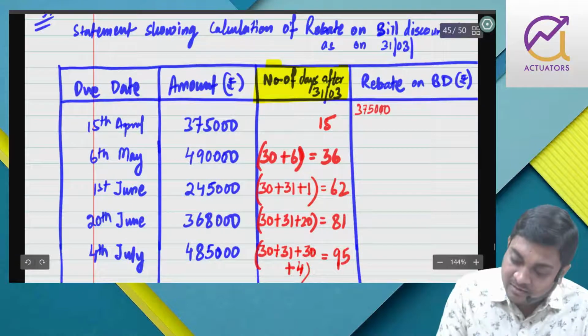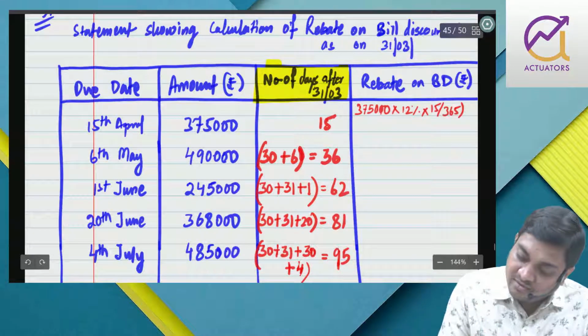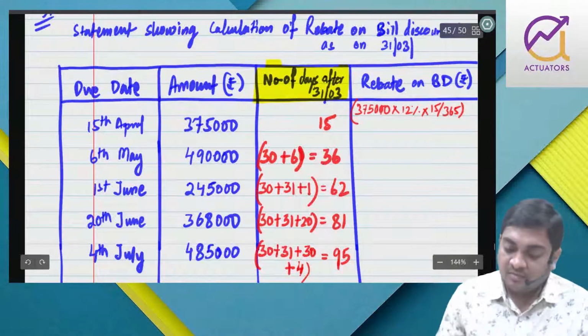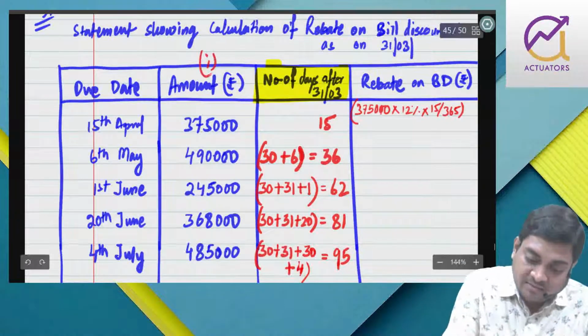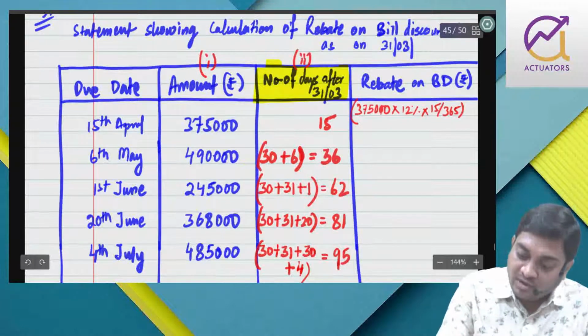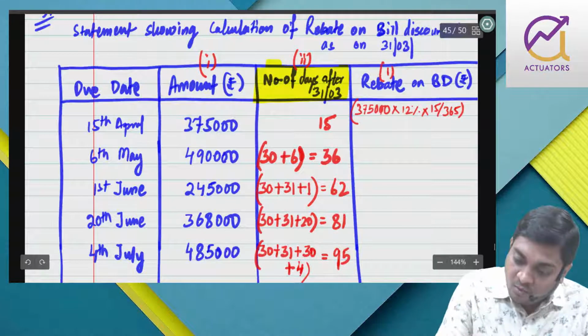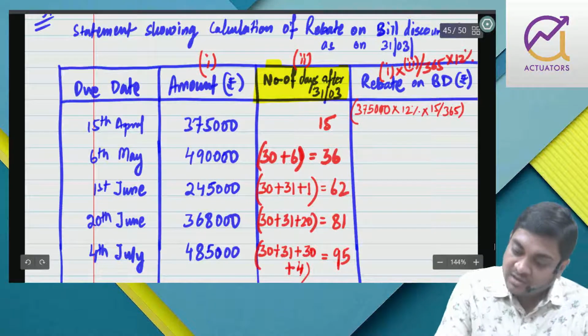3,75,000 into 12% into 15 by 365, right? So it is like, if I name it as 1, this as 2, so it will be 1 into 2 by 365 into 12%.